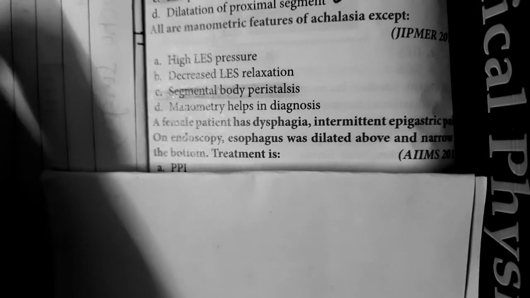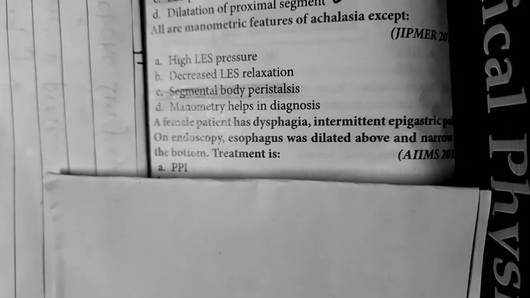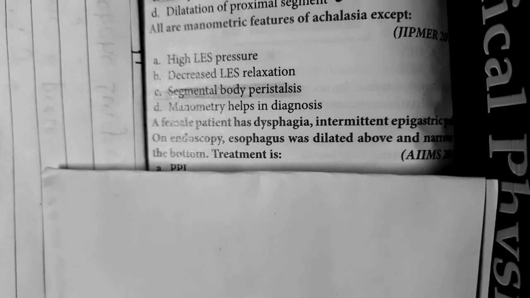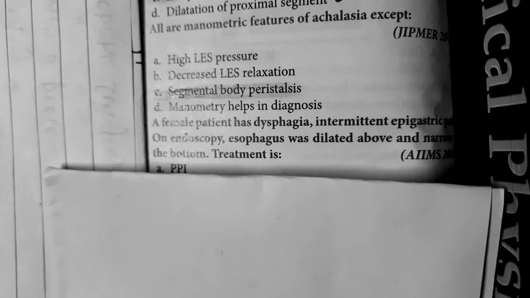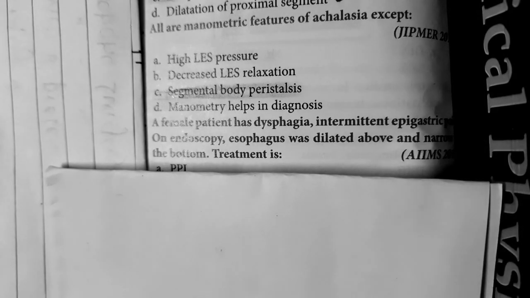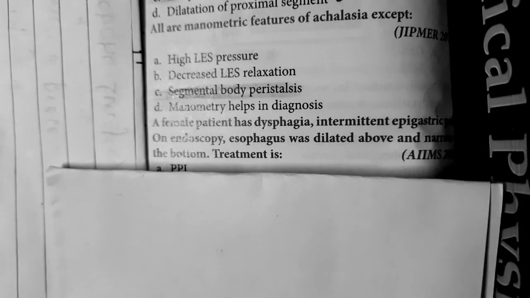Then question number 5. A female patient has dysphagia and intermittent epigastric pain. On endoscopy, the esophagus was dilated above and narrow at the bottom. Treatment is, see, here the patient has dysphagia and intermittent epigastric pain.